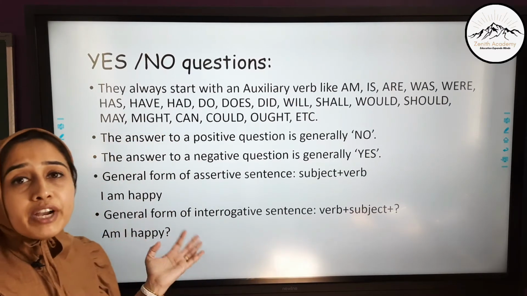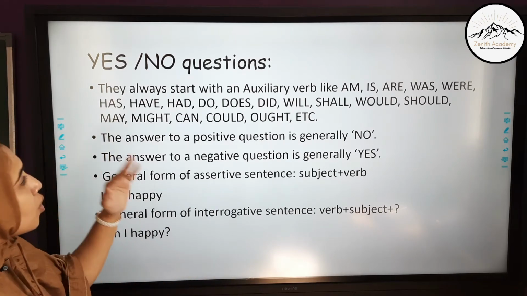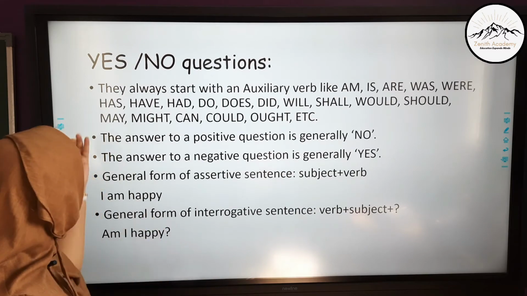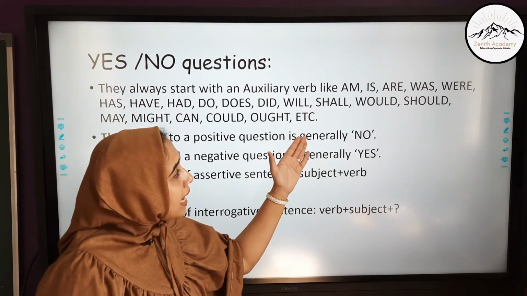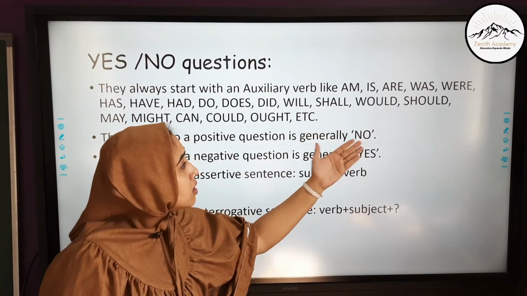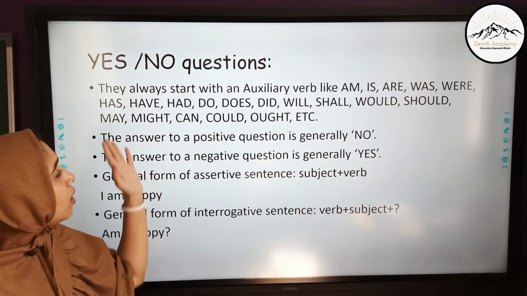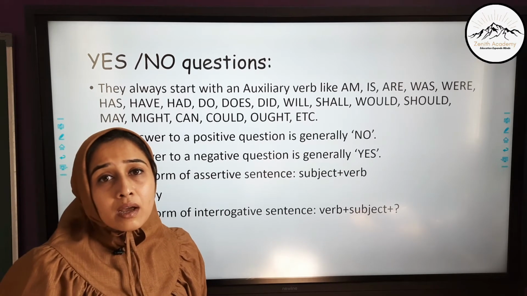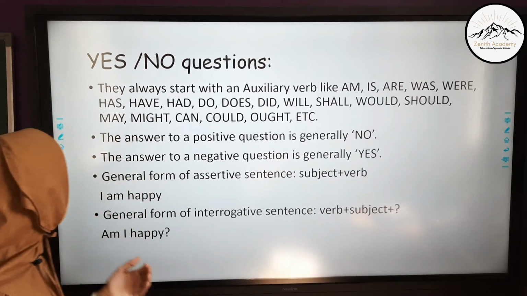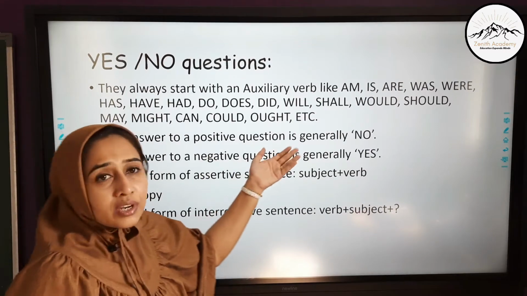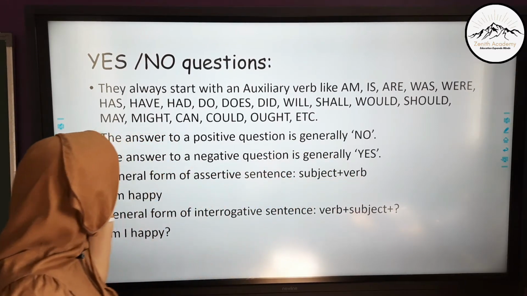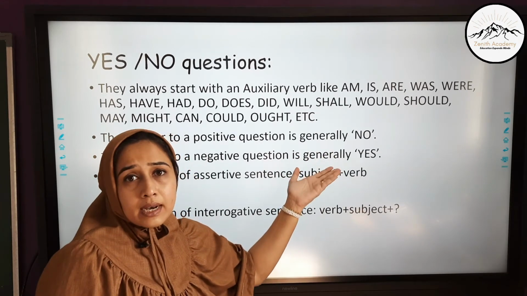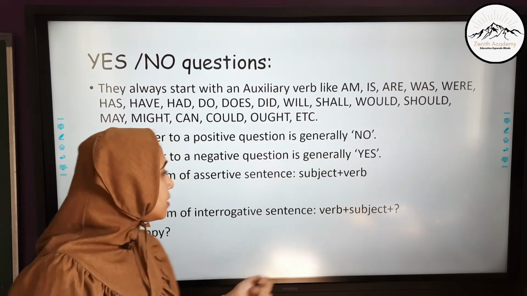The second part of interrogative sentences, yes or no questions. Now when you say yes no questions, they always start with an auxiliary verb like am, is, are, was, were, has, etc. All these are auxiliary verbs. For example, are you happy? Such kind of questions. The answer to a positive question is generally no, and the answer to a negative question is generally yes. This you will understand in more detail when we see the examples.